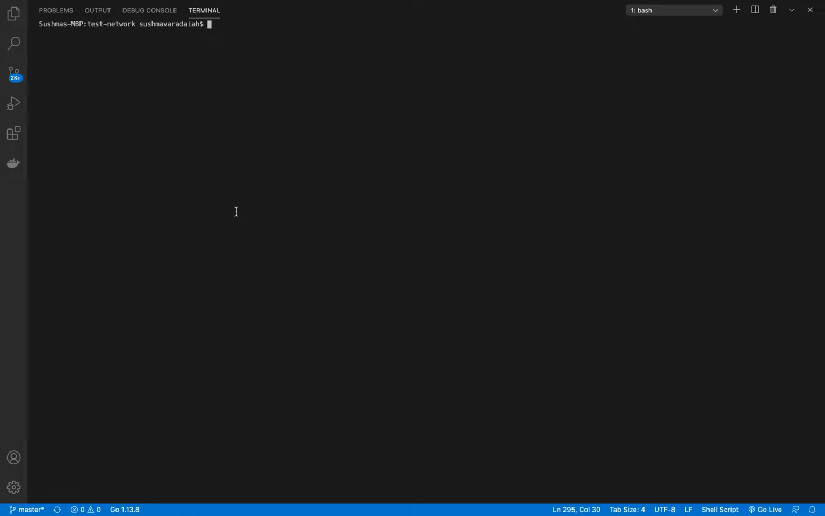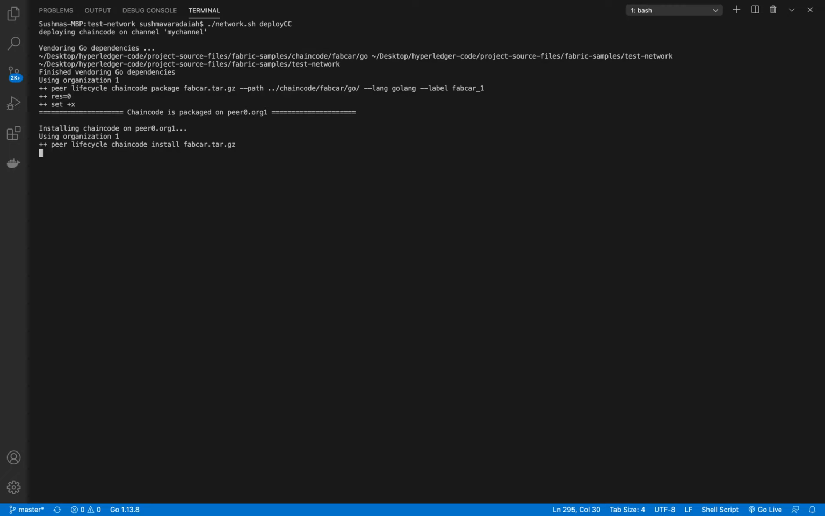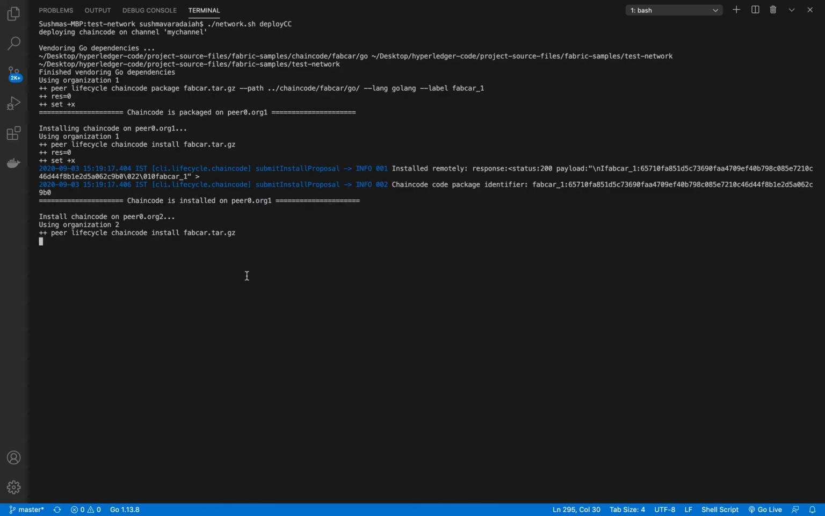So after you have created the network channel, which we have seen in the previous lecture, you can start chain code on the channel using the following command, which is network.sh deploy cc, which is deploy chain code. Let's see whether we can deploy the chain code properly or not. This is going to take some time because it has to deploy the chain code on every peer, which is peer 0 of organization 1 and peer 0 of organization 2. So it might take time based on your network capacity and network speed. So please be patient.